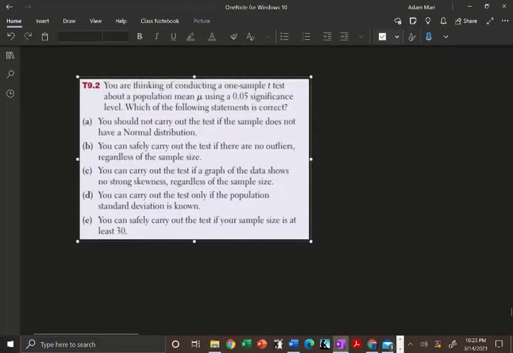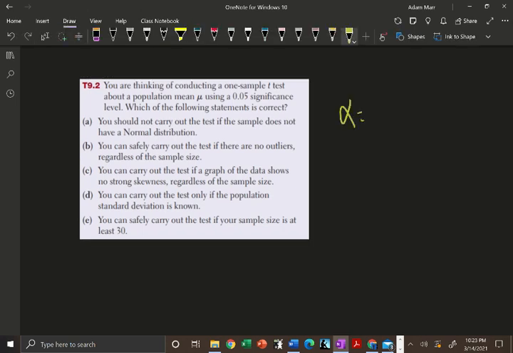Just for number 2 on the AP practice test, just real quick, this won't be a long video, don't worry. Okay, so it says you were thinking of conducting a one sample t-test about a population mean using a 0.05 significance level. And this is again a one sample t-test for mu is what we're talking about here. Which of the following statements is correct?